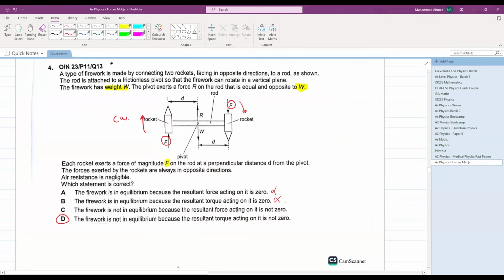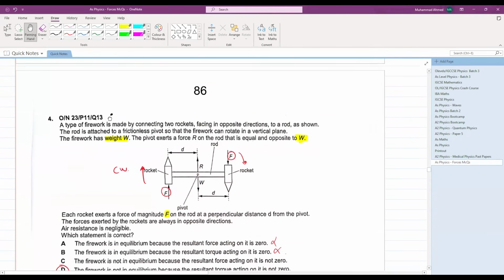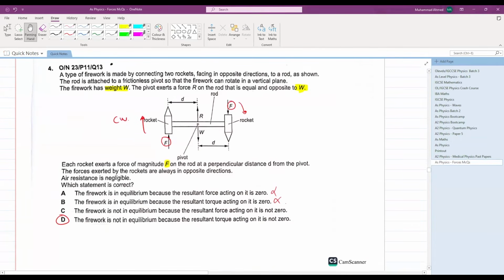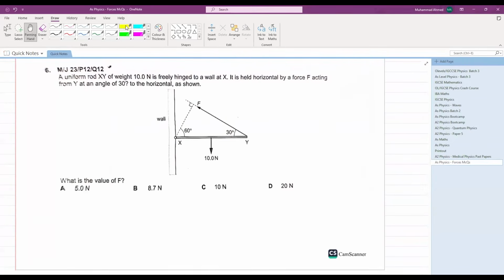D is your answer. The answer to it is perfectly D. Let's see this. Let's calculate the value of F.